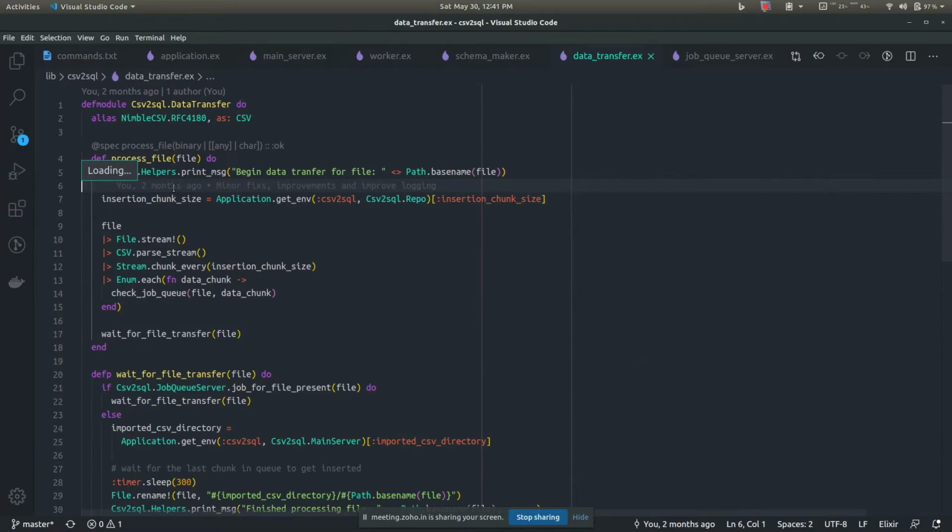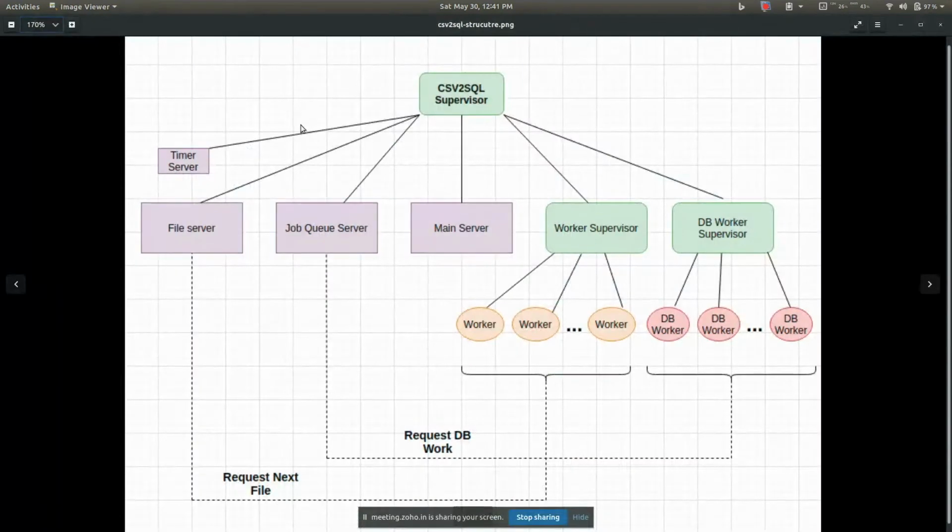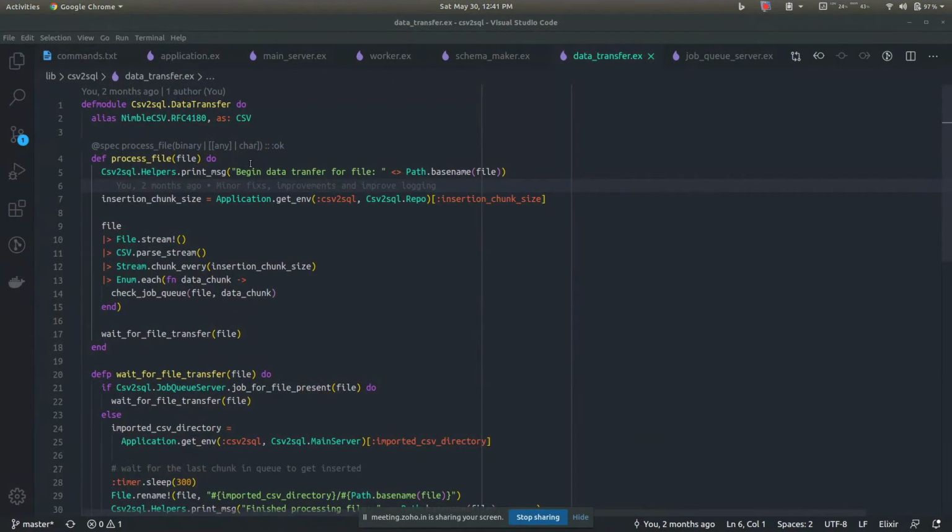So how did I make this part parallel? Here, this database workers and job queue thing that I showed initially comes in, and I'll explain how it works, and it's pretty interesting. When you are accessing the database, you might think that you could do it in a similar fashion to what I did for the schema. I can take chunks from a CSV file I'm reading, and insert them in parallel into the database. So say there will be 1,000 processes inserting into the database.